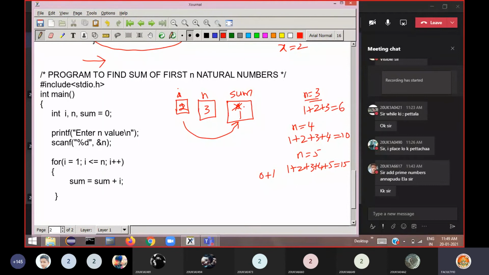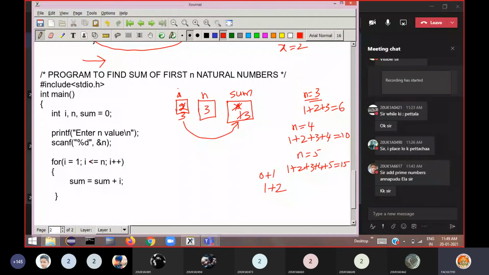So immediately add it to sum. This is the statement which performs that action: sum plus I. What is the current value of sum? 1. So 1 plus the current value of I, which is 2. So 1 plus 2 is 3. That 3 will be stored back in sum. So now sum contains 3. The end of the loop reaches here. I plus plus, now I value becomes equal to 3.